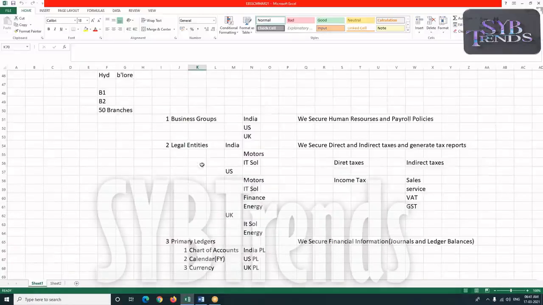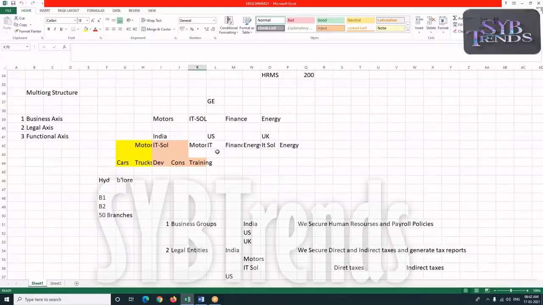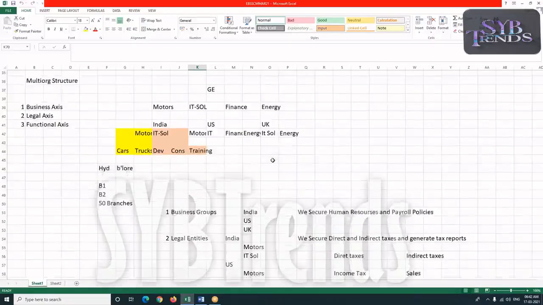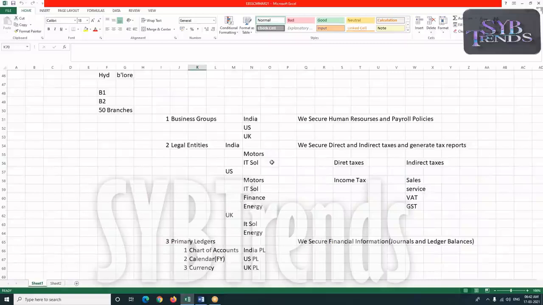Otherwise you'll be paying taxes separately, because we are going to pay taxes separately for each and every firm here. But again, the consolidation ledger is only to show the performance of the total enterprise, of all the operations which are running in different countries, right? Yes.